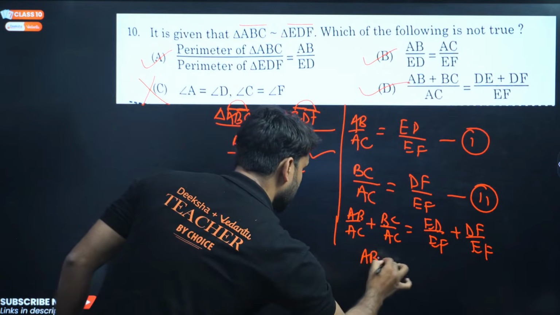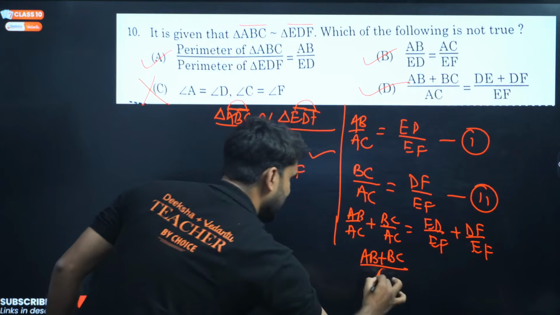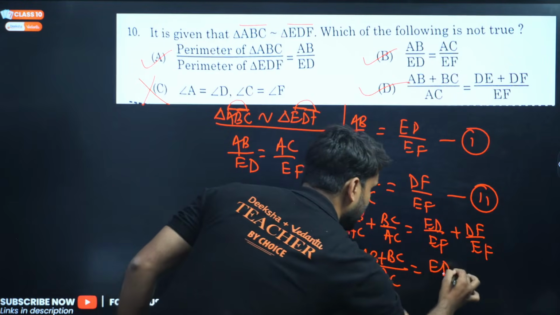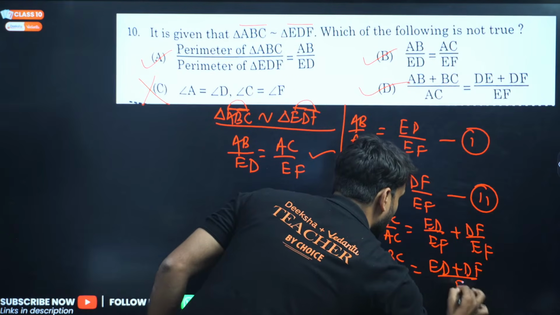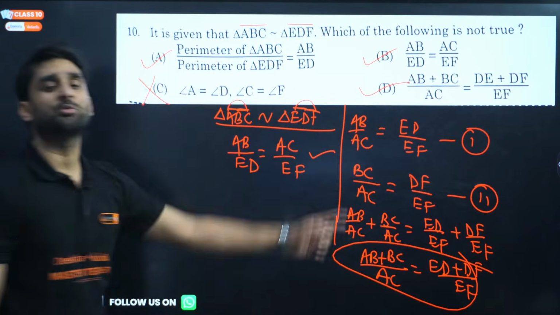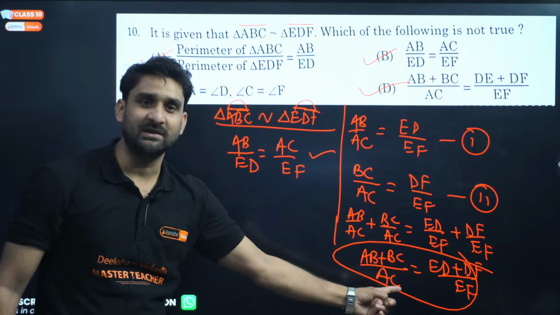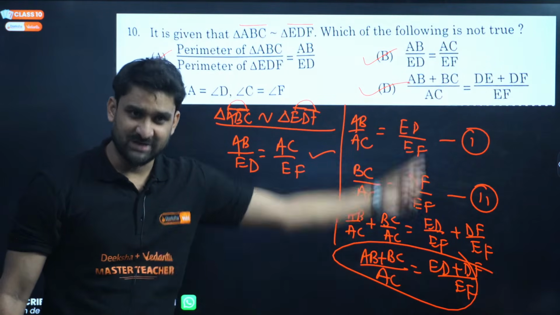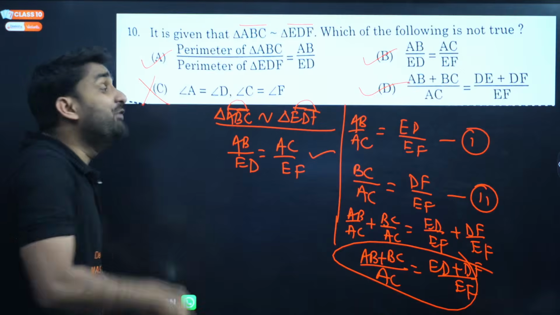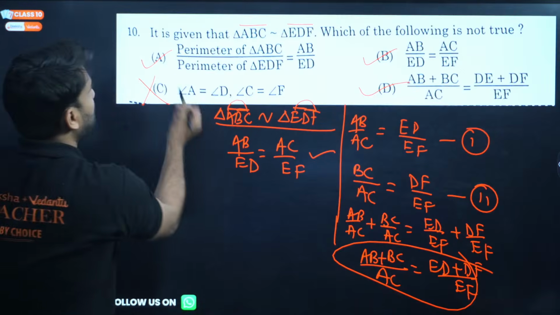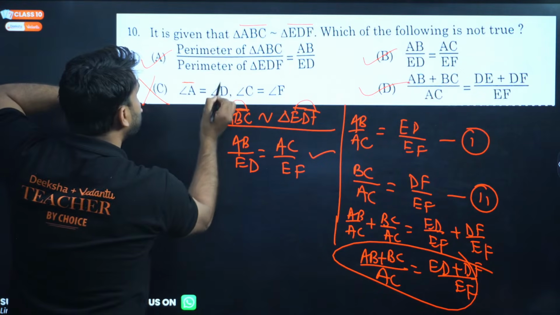Right? Can we take common here? LCM. So AB plus BC by AC will come, and here ED plus DF by EF. Oh my God! Can you see option number 4? Option number 4 is exactly the same. Check it once. So this is also possible. Which is not possible? This is not possible.